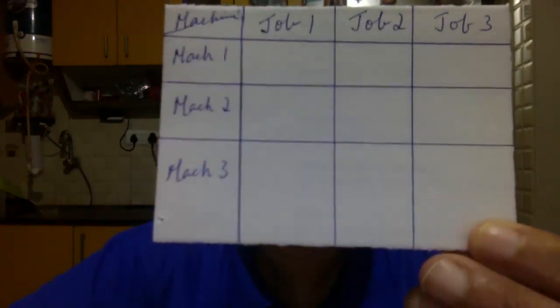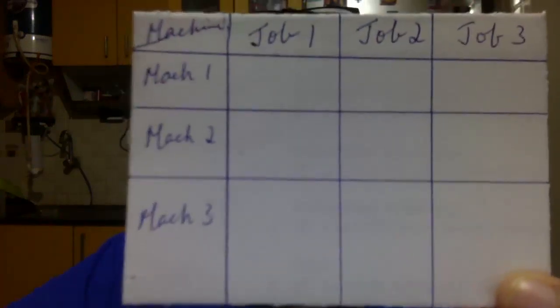Now I'm going to give some numbers. Those are the times. Let's say 8, 7, 10, 11, 9, say 12. Then you'll get 12, 9, 10.